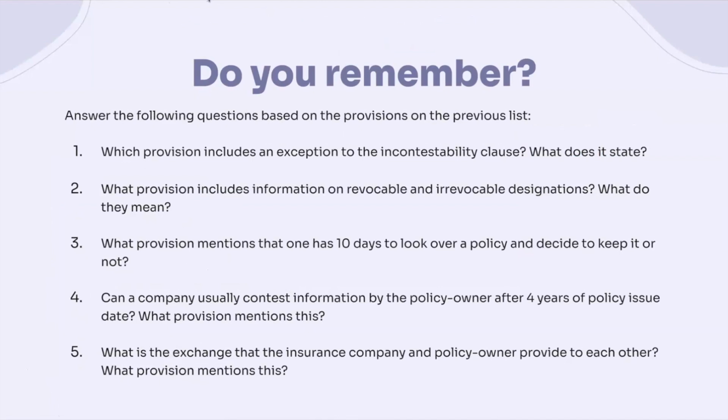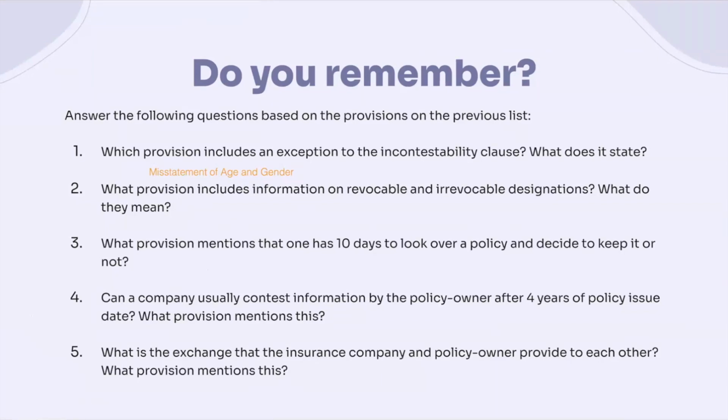So this would be our misstatement of age and gender provision. And so what this provision states is that whenever there is that misstatement of age or gender on an application, the insured has the ability to adjust the premiums to reflect the actual age, not the misstated age.